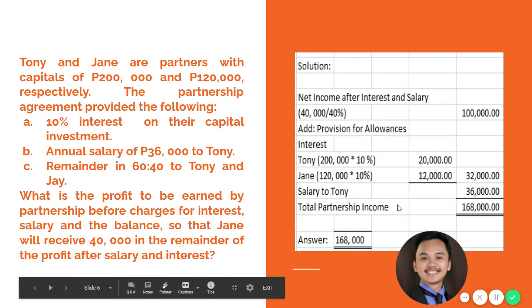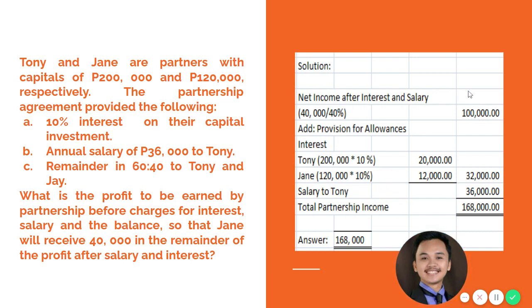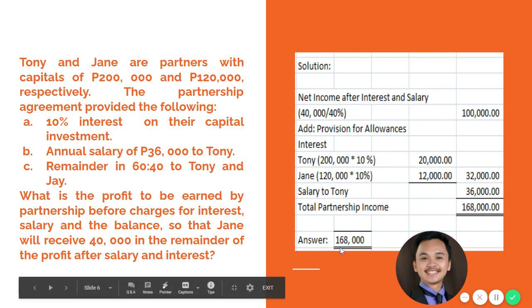So from the partner's share in the partnership profit to the partnership profit again. Again, our computation here is from the net income per partner to the partnership share. Mali.